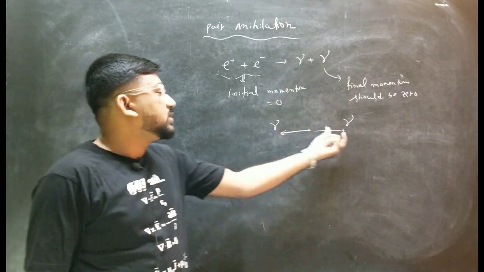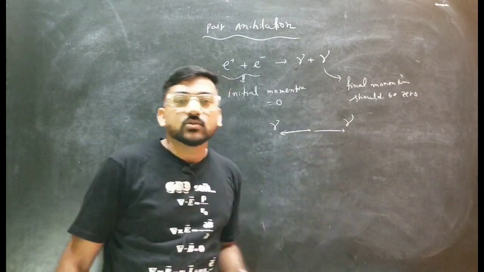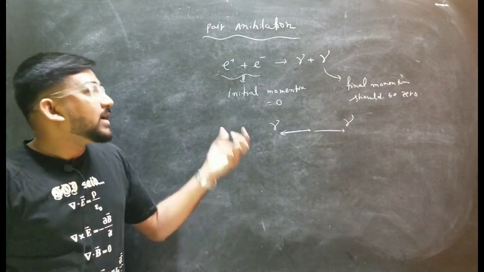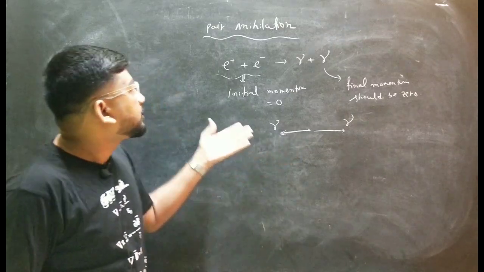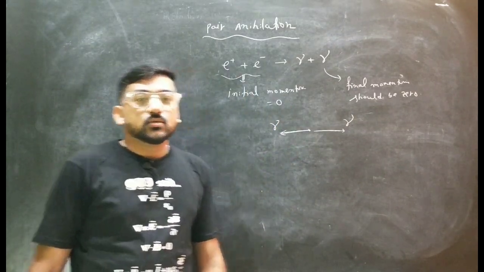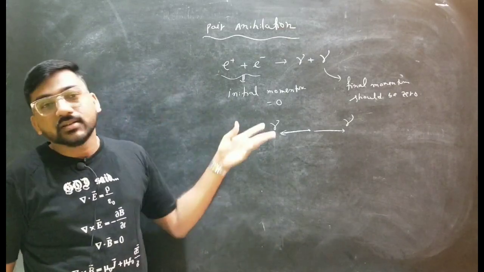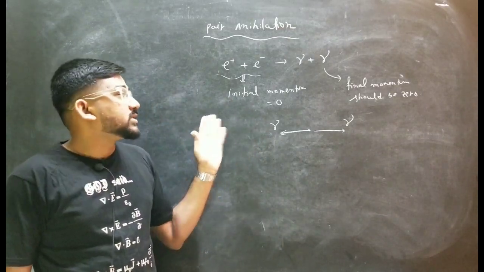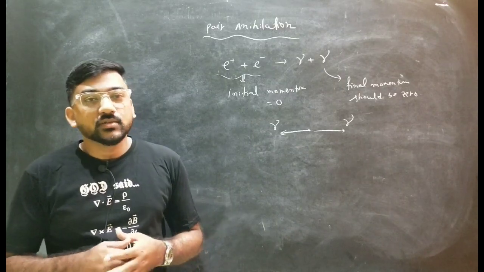So this momentum and this momentum, when you add them, will cancel out, so the final momentum will also be 0, and that is the explanation of why in pair annihilation two gamma photons are produced. So this is all about pair production and pair annihilation. You need to know just this phenomenon according to our syllabus.